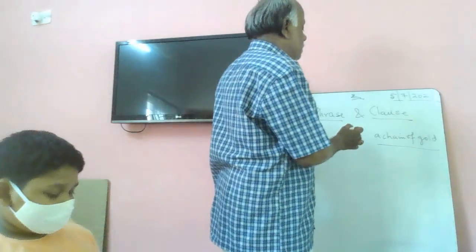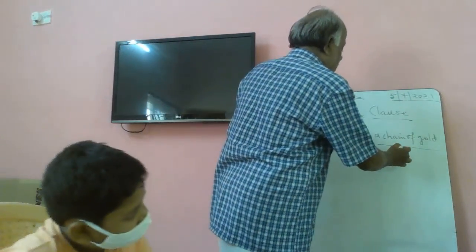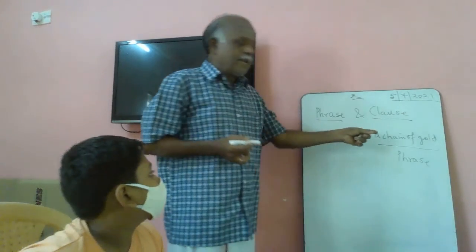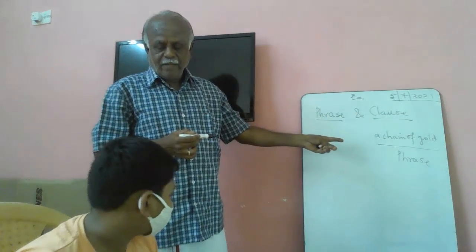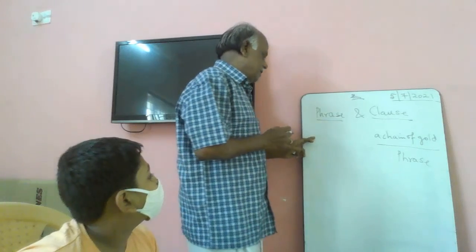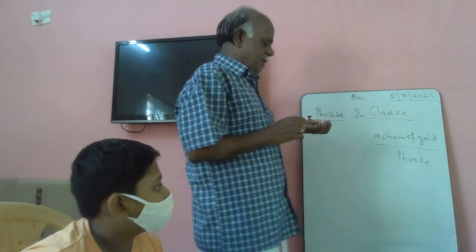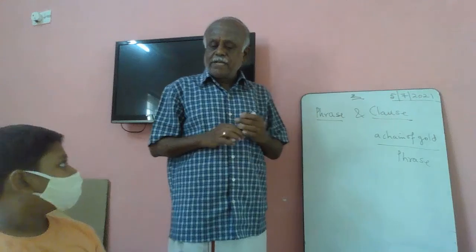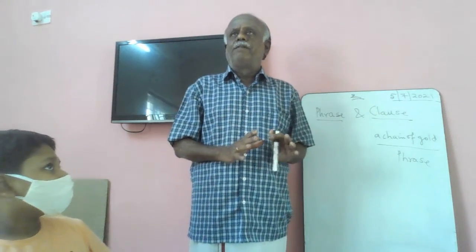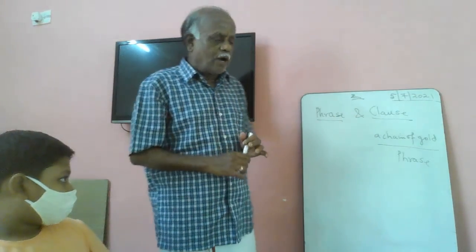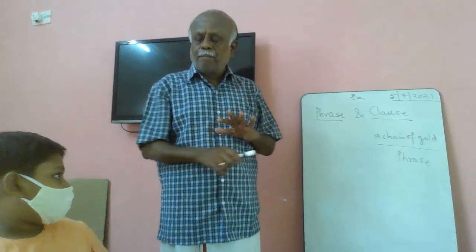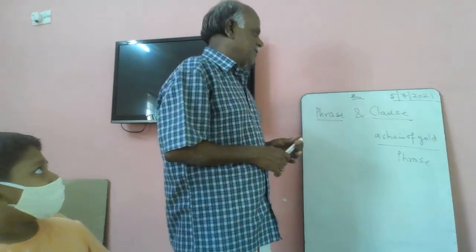Okay. So this is called a phrase. Does it have a subject? Does it have a predicate? This is called a phrase. A phrase doesn't have a subject, doesn't have a predicate. It is a group of words that does not give a complete meaning. It gives some meaning, but doesn't give complete meaning. That is called a phrase.